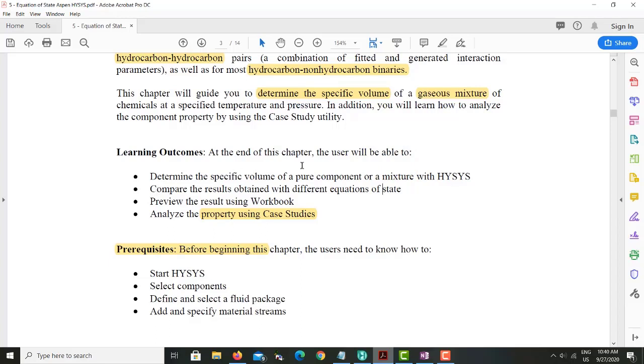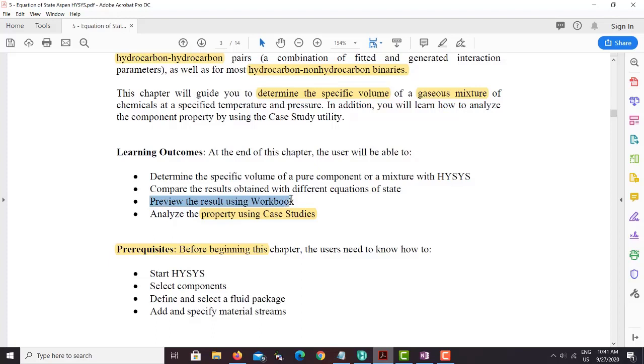Secondly, we are using two different equations of state to calculate the specific volume, so we need to compare the specific volume between each of them. Okay, how the first one calculates the specific volume and how the second one calculates the specific volume, and then we can compare the difference between the results.